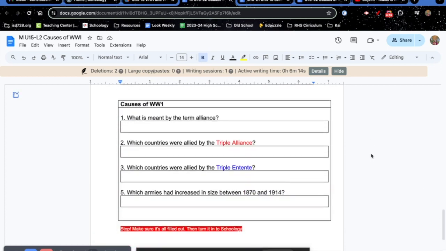Questions. What is meant by the term alliance? Which countries were allied by the Triple Alliance? Which countries were allied by the Triple Entente? Which armies had increased in size between 1870 and 1914?